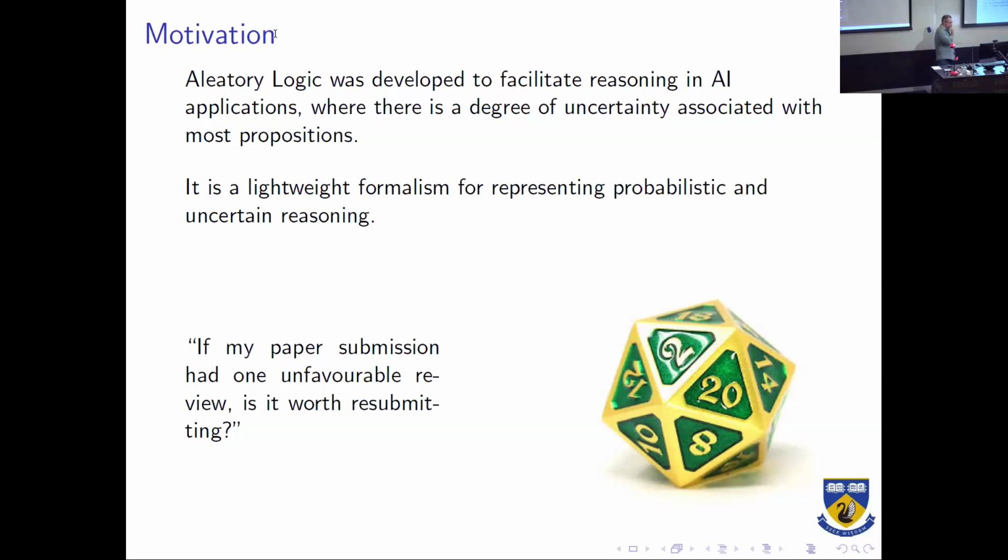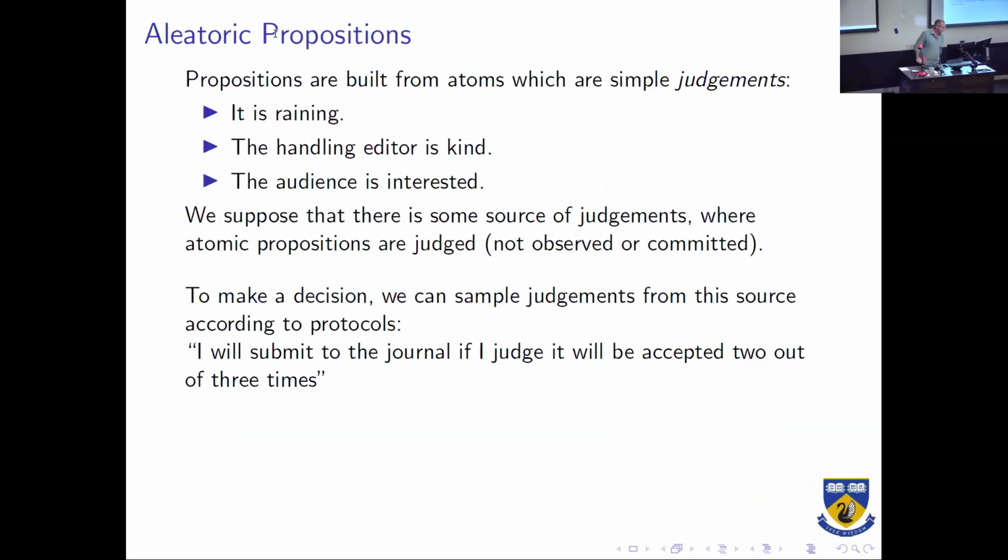So you might often have that sort of decision which requires you to make a judgment. If my paper submission has one unfavourable review, is it worth resubmitting to a particular conference, or these sort of things? This is a decision you have to make. You don't have the full set of facts. You might have some experience, but you've got very few data points to make that experience, but we all have to make these decisions. So this is the setting we're looking at.